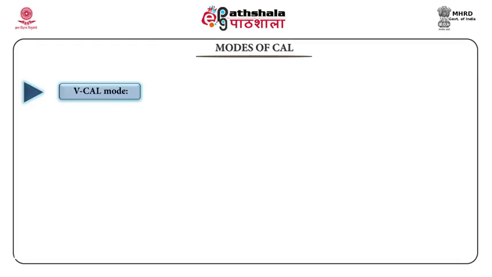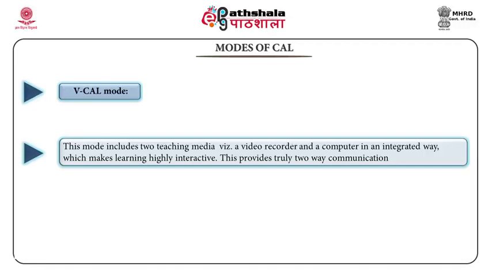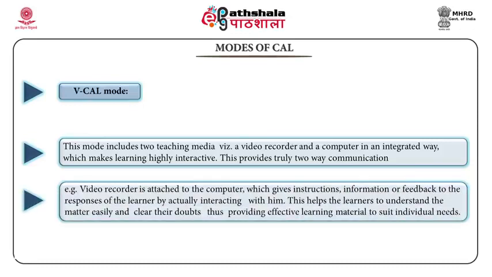VCAL mode. This is the next mode of CAI. This mode includes two teaching media, that is, video recorder and computers. It is used in an integrated way which makes learning highly interactive. This provides truly two-way communication. A video recorder is attached to the computer which gives instructions, information or feedback to the responses of the learner by actually talking to him. This helps the learner to understand the matter easily and also to clear his doubts. Thus, it provides effective learning material to suit individuals' needs.